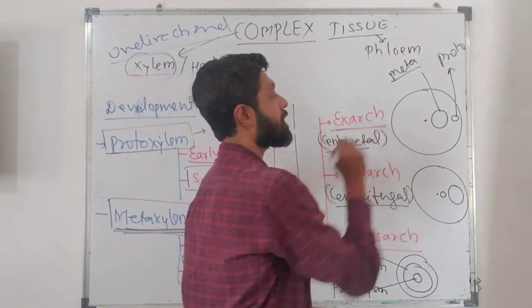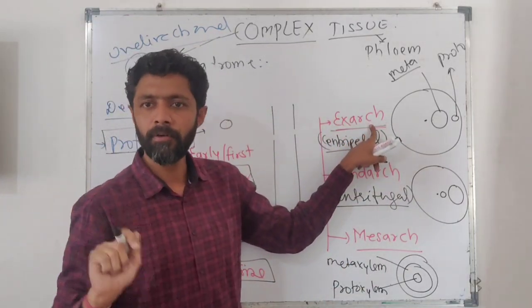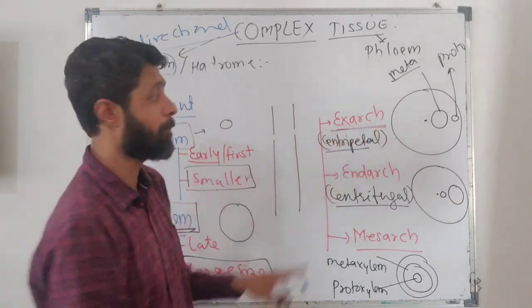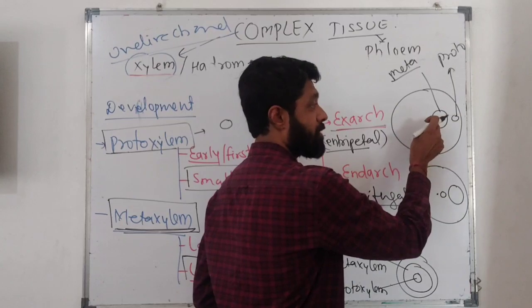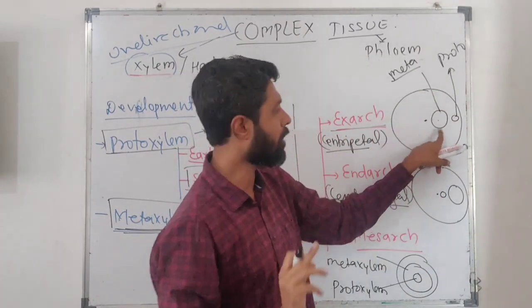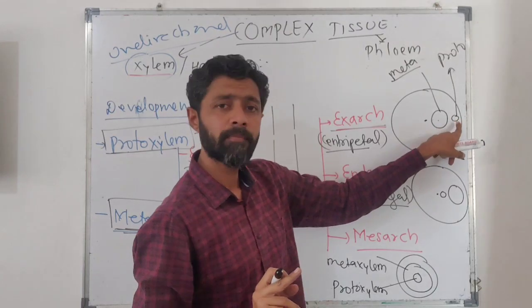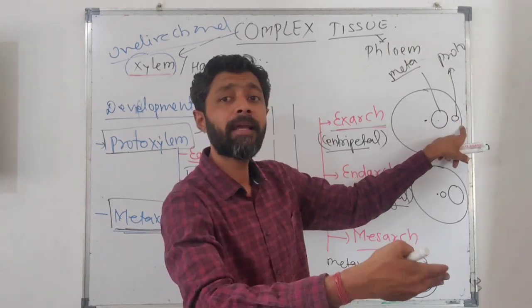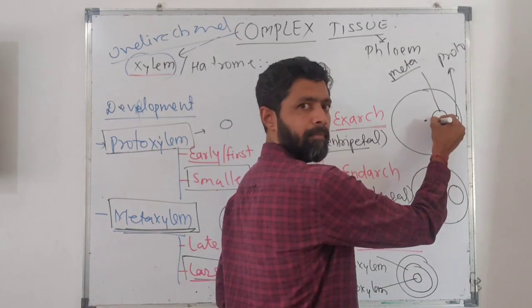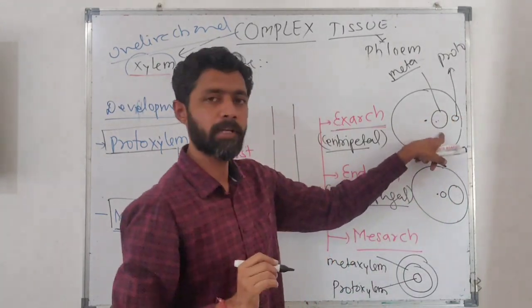So the arrangement of protoxylem and metaxylem, on the basis of position with respect to the center, we consider as three different types. First is the exarch type of vascular bundle or xylem. In the exarch type of xylem, the metaxylem is towards the center and protoxylem is towards the periphery. Moreover, metaxylem lies inner to the protoxylem.